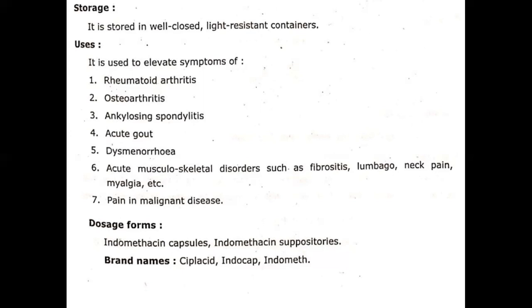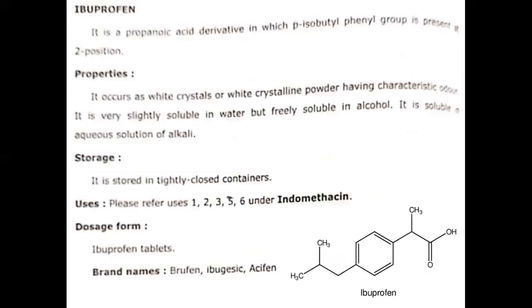It also has one of its major uses in the acute pain of gout. It is also used in musculoskeletal disorders such as fibromatosis and neck pain. It is also used in the pain of meningitis. These are some of the dosage forms: it comes as capsules, suppositories and tablets. There are some brand names of indomethacin.